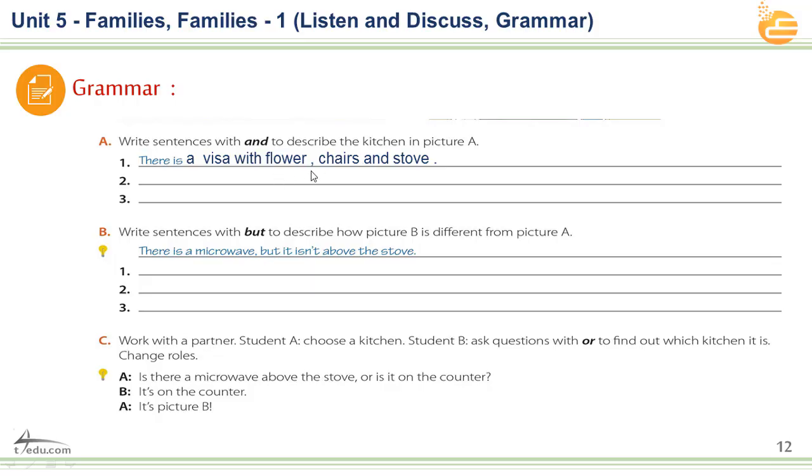We have to conjoin, to connect all of these items in the kitchen by using and.